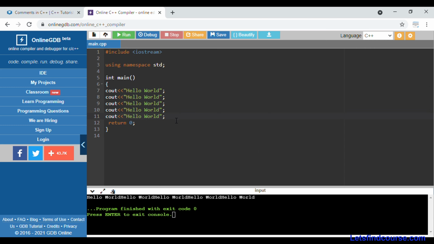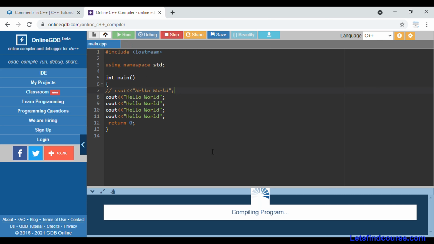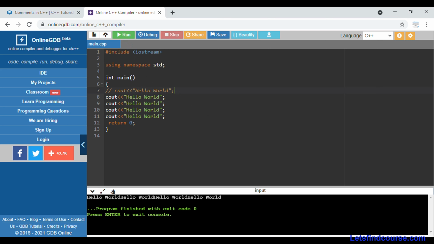Now we are going to see single line comment. In a single line comment, you just have to put a double slash before the line of code, and when you put the double slash, you can see this particular line is now commented. So when I run this code, you can see hello world only 4 times because this particular line is now commented.